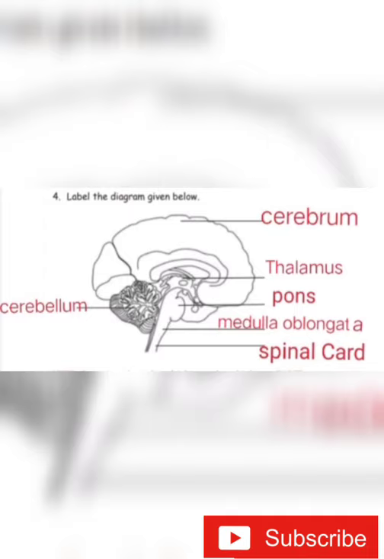Then the last one, fifth one, waterproof materials. Waterproof material means materials that do not allow water to pass through them. That is called waterproof materials. The best example for waterproof material is a raincoat.